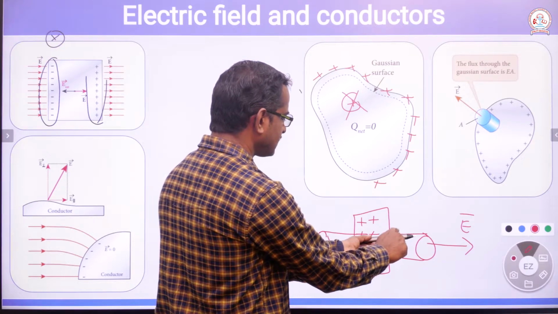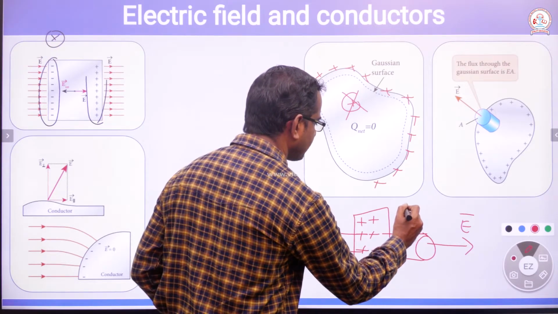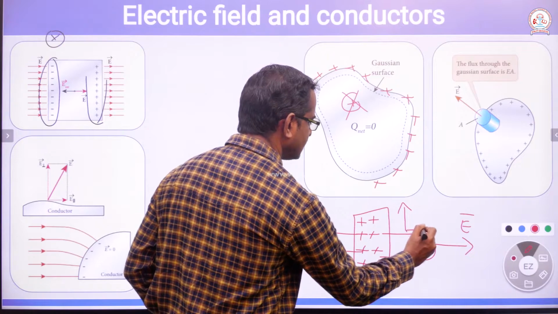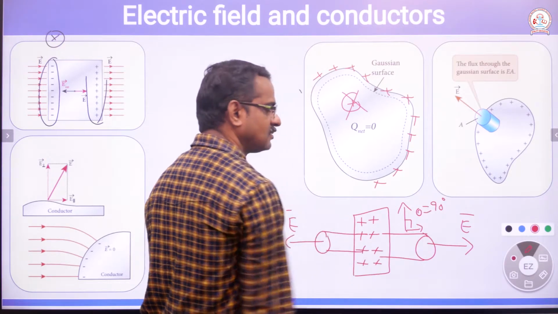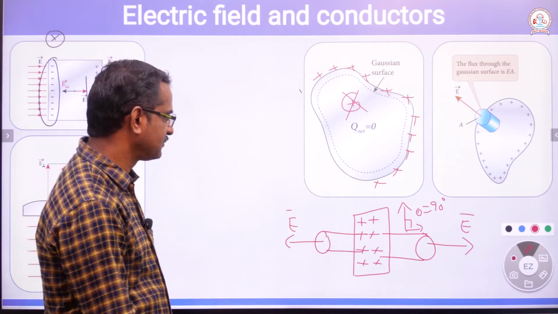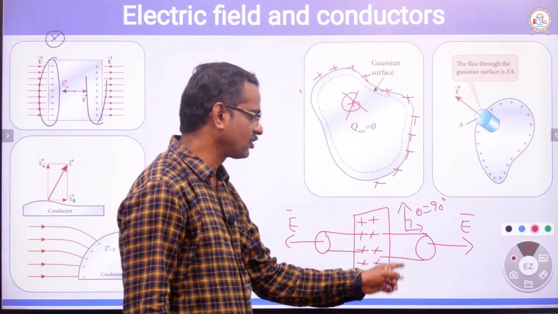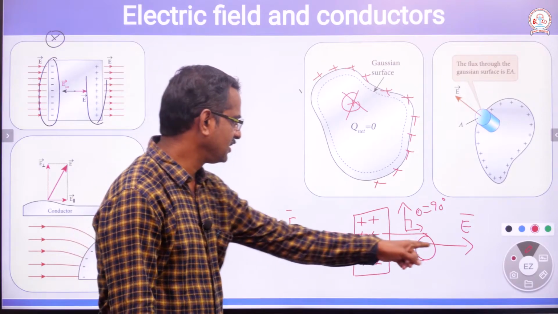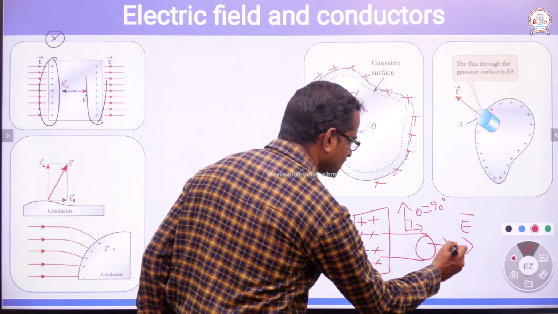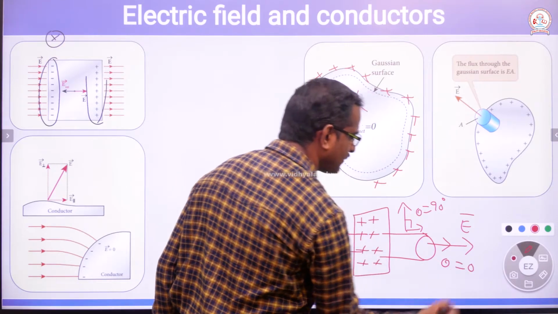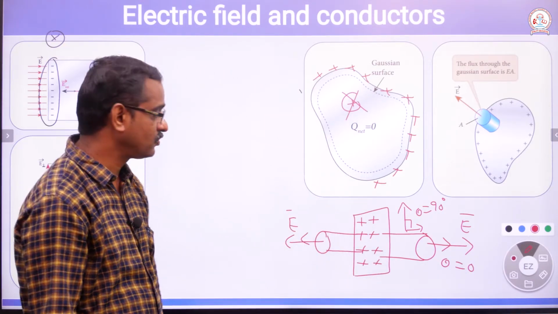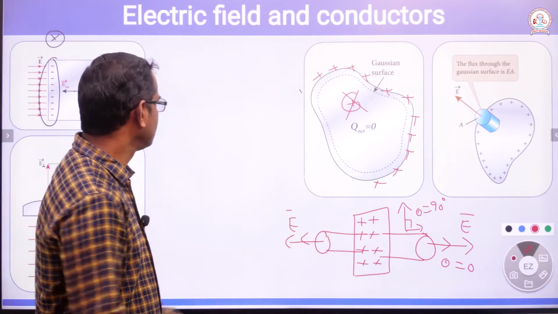At these points, the normal to the surface and the direction of electric field make theta equal to 90 degrees. Cos 90 is 0, so these portions do not contribute to the electric field, only this one. Here, this is normal to the surface, then theta is equal to 0, cos 0 is 1.